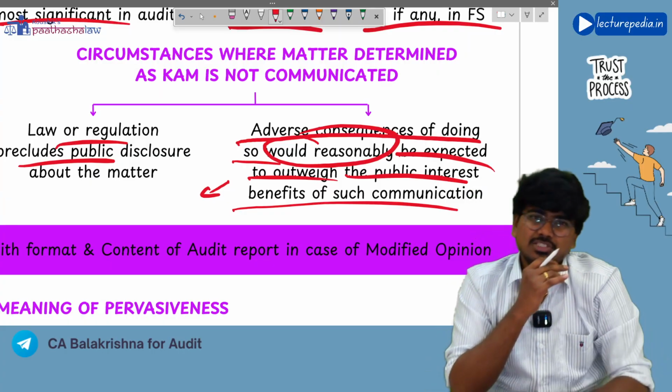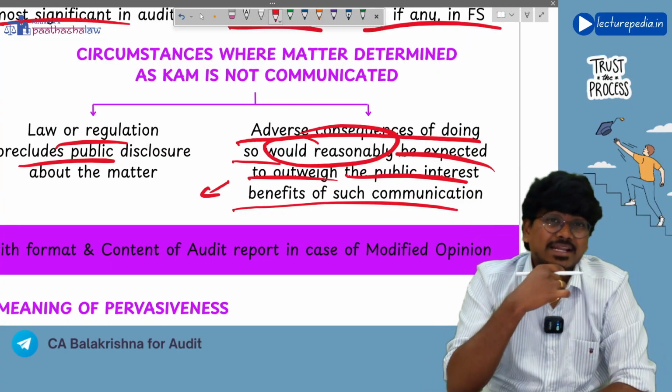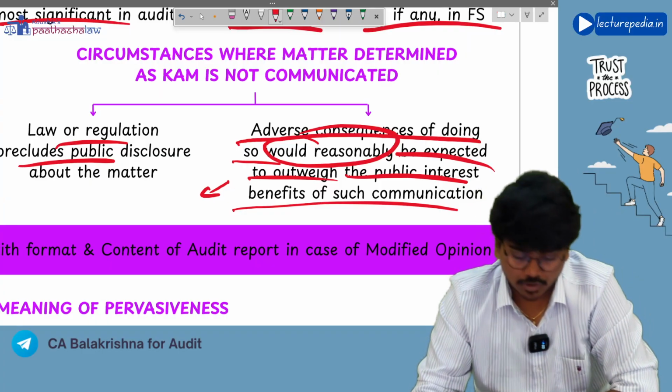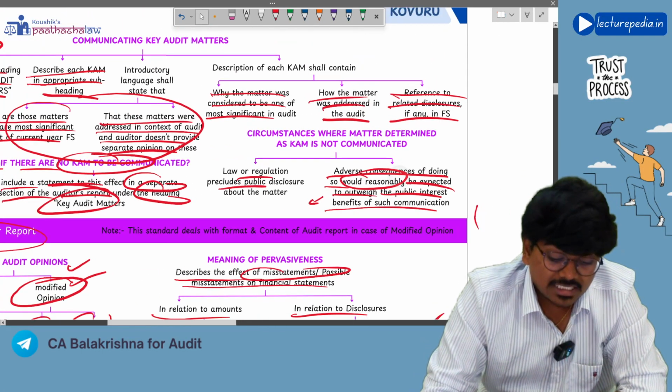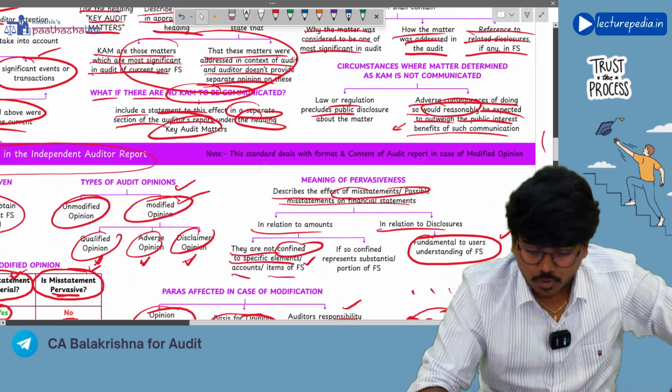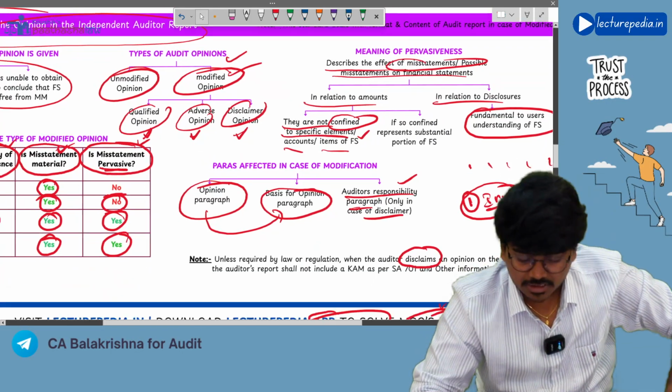Understanding? So in these two situations, even though you have identified a particular matter as key audit matter, you will not communicate it. Got it? So that is our SA 701. Hope you understood SA-701.